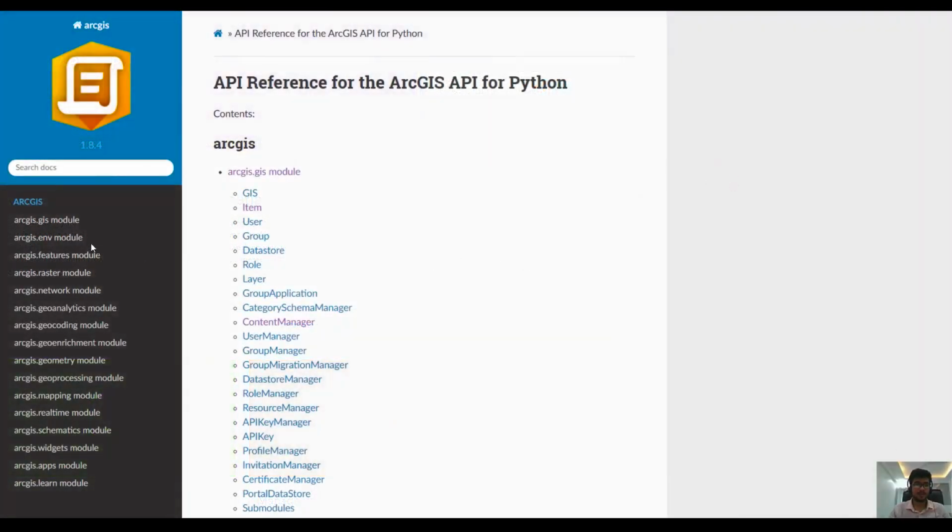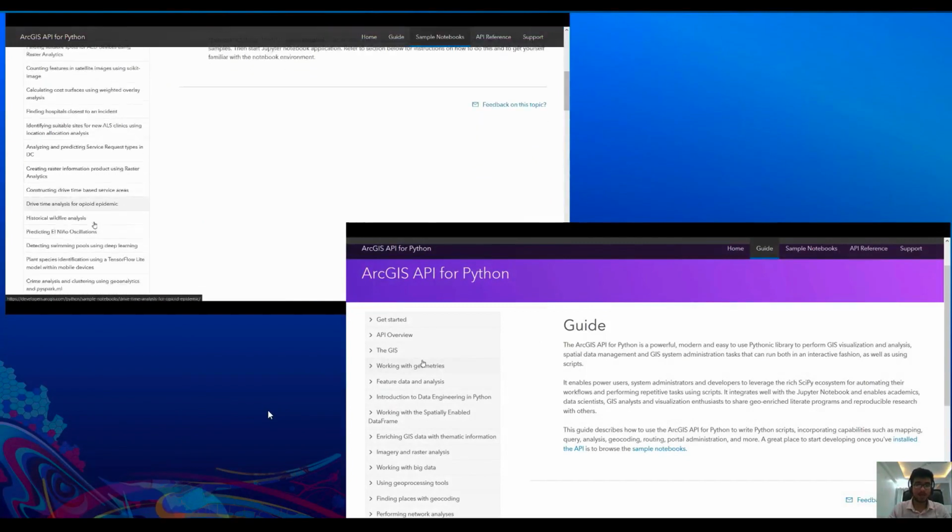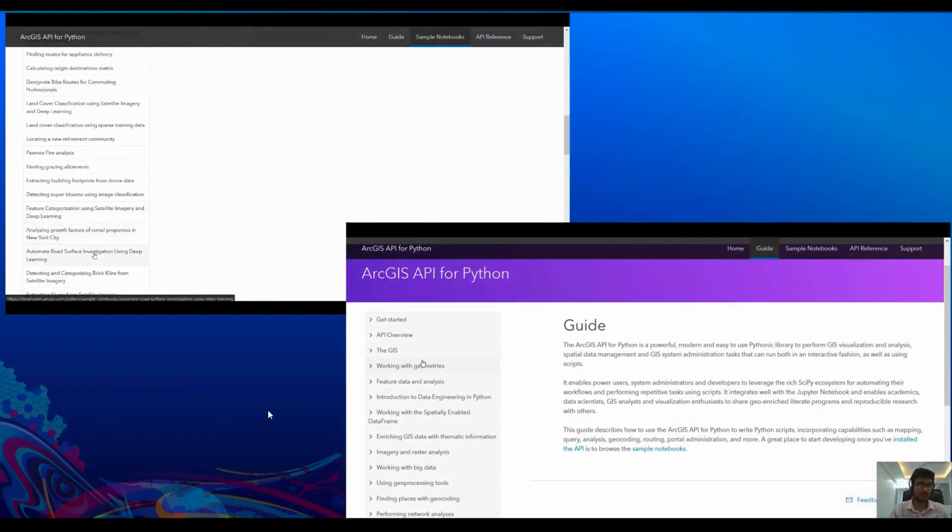Using the API reference, you can see this comprehensive list of all the modules that are present in the API. And you can go to each one of them and see their documentation and the use cases. We also provide samples and guides for additional documentation and to give a head start in your workflows.